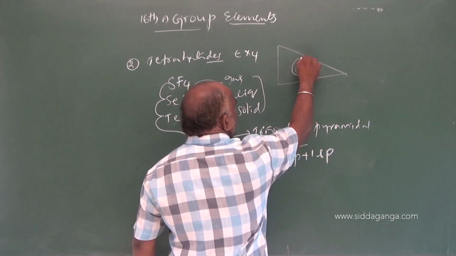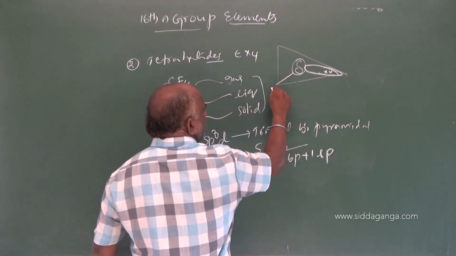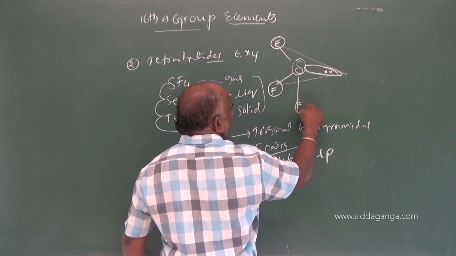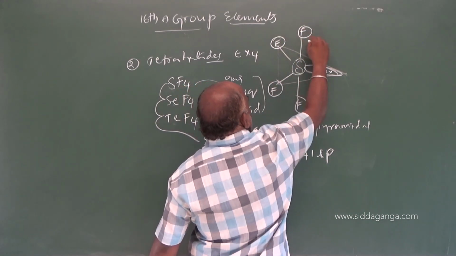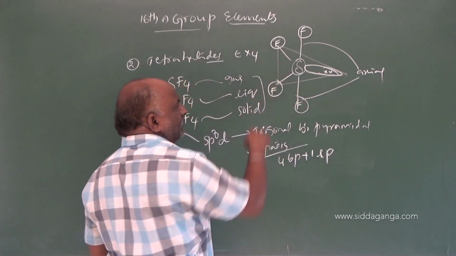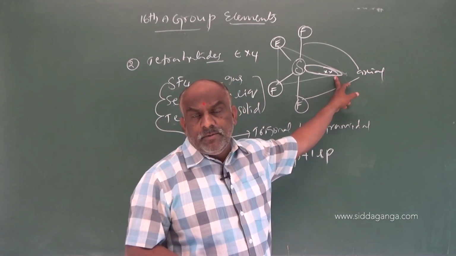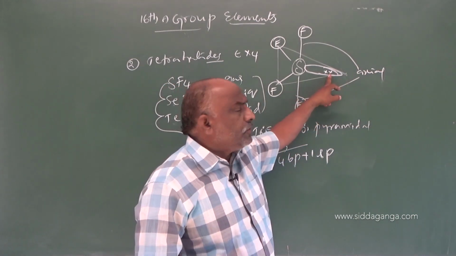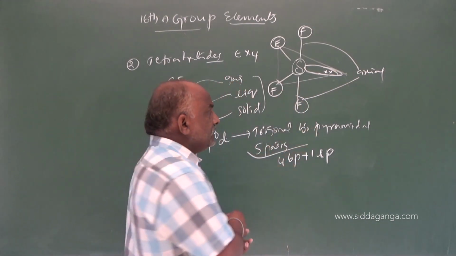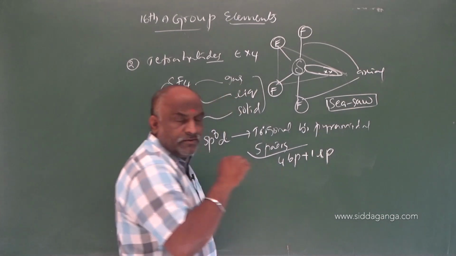Imagine this is sulfur and this is a lone pair, and this is fluorine, and this is fluorine, and this is fluorine, and this is also fluorine. These are said to be axial and these are said to be equatorial. So, the lone pair occupies which position? Equatorial position. Remember, this point is very important. The lone pair occupies the equatorial position of the trigonal bipyramidal shape, and the shape of the molecule is seesaw. Make a note, this is very important.